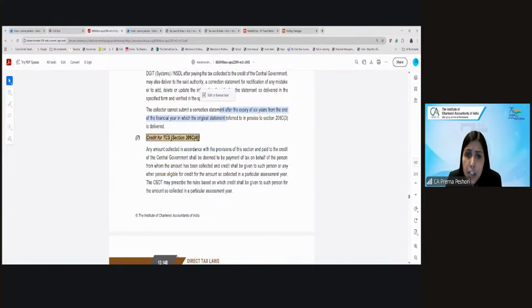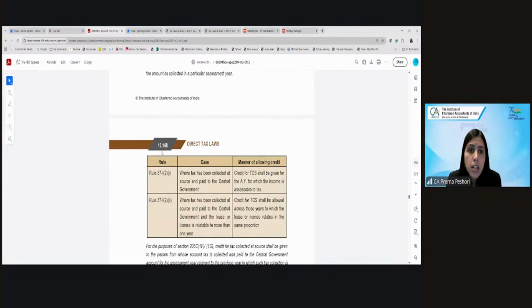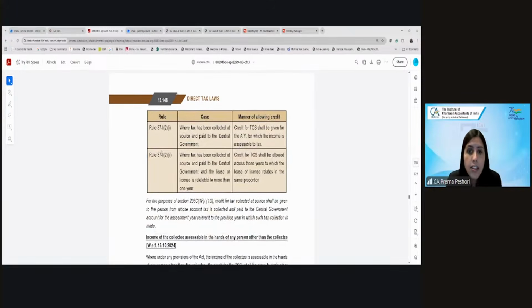Yes, but the penalty will not exceed the amount of TDS or TCS. Again, the credit for the TCS will be given to the person in whose PAN the tax credit has been deducted. If somebody else wants to claim, if he wants to give the credit to somebody else, he needs to file a declaration for that.